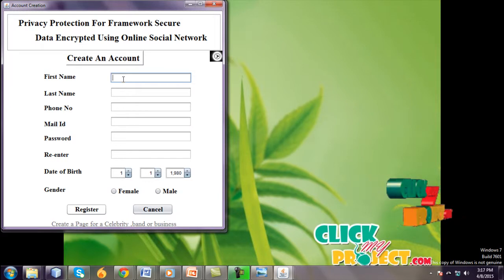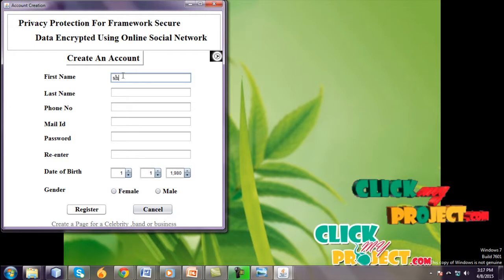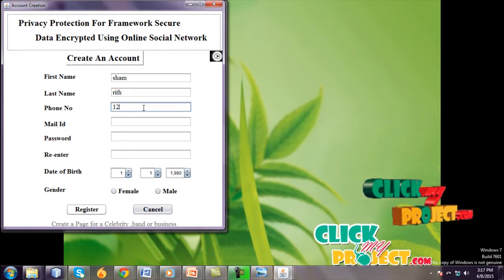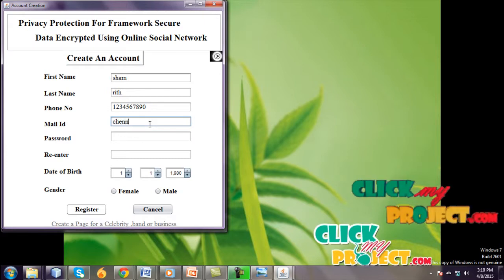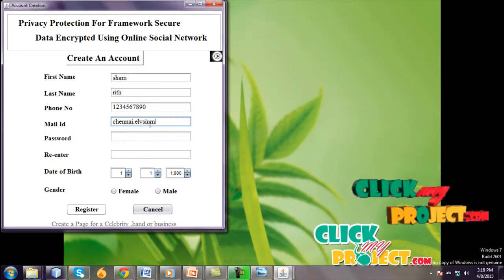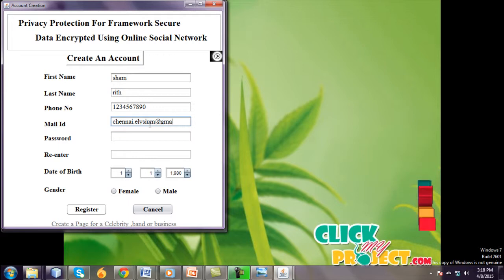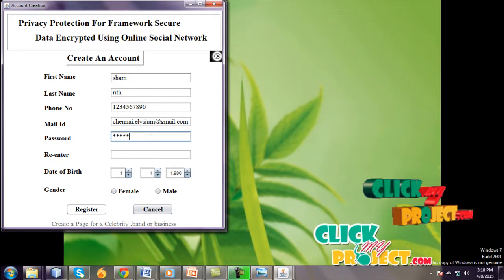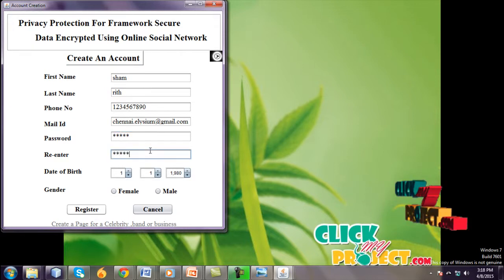The user creates a new account and enters all the details, first name, a 10-digit number, mail ID, password, and re-enter the password.